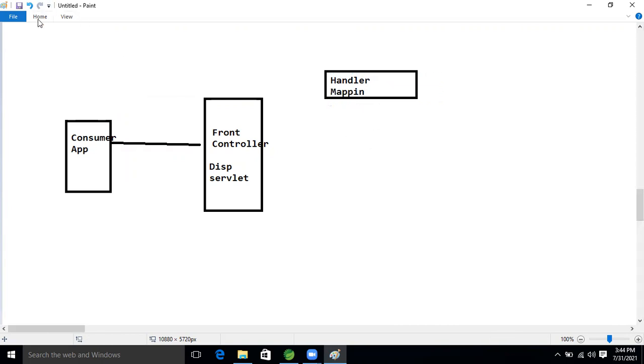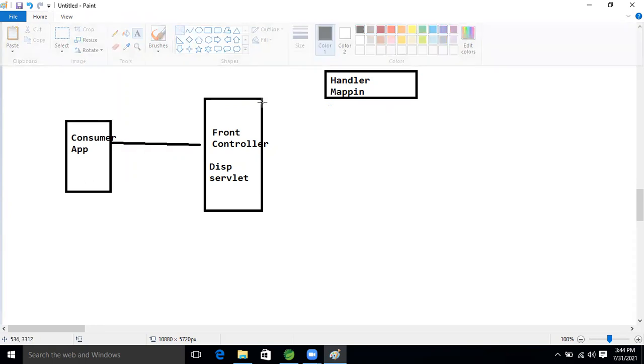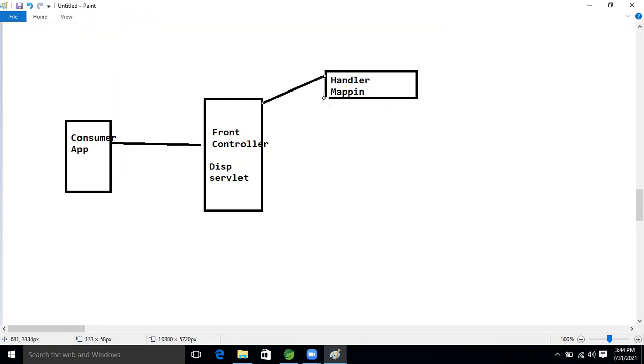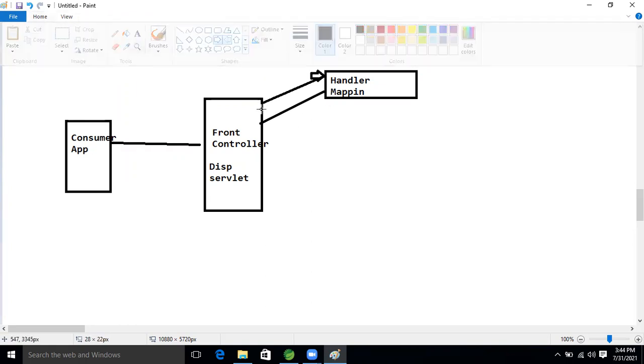So after that, what will happen now? Who will call this object? Our dispatcher servlet, after scanning our controller. Again, the request will come to whom? Our dispatcher servlet.